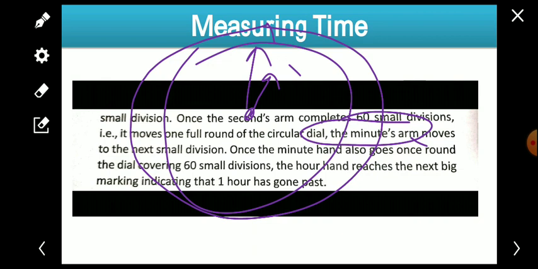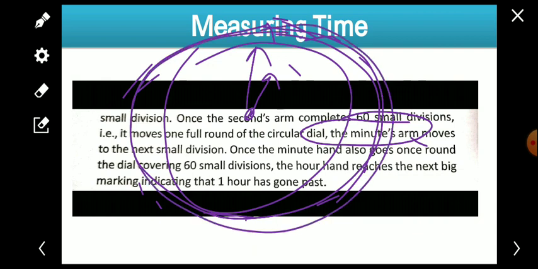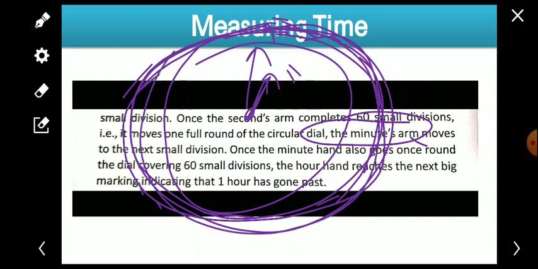So like this they are just moving, and when the second arm completes one round, then the minute hand moves one small division. Again it completes one round, then again the minute hand moves one division. Like this it moves one by one, and it also completes one round.